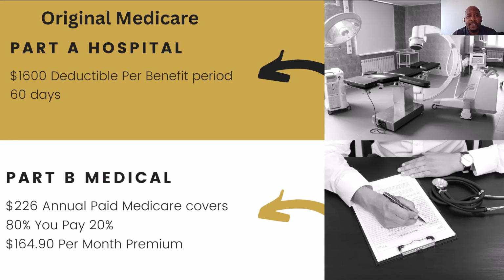So to give an example of that, let's say you're admitted into the hospital for a certain condition that's maybe catastrophic, or just being admitted into the hospital and having to stay overnight, you'll be responsible for that $1,600. Now let's say you're in the hospital for 2 weeks and you're released at the end of that second week, and you're out for a week, and the following week you go back in to the hospital, you're still under that same benefit period. But once you have been released from the hospital and out for 60 consecutive days, let's say you go back in the hospital on the 61st day, that deductible resets all over again, so you have to pay that $1,600 all over again.